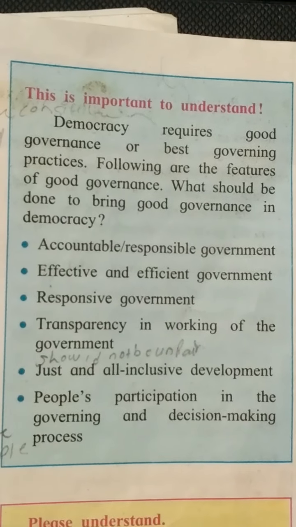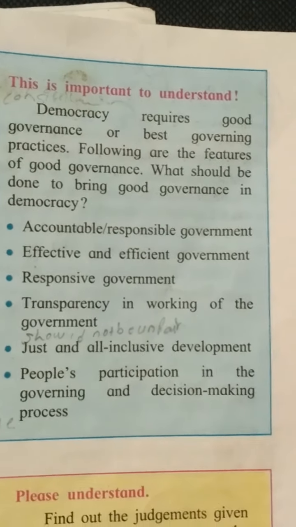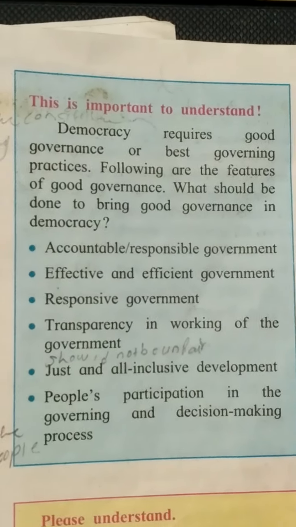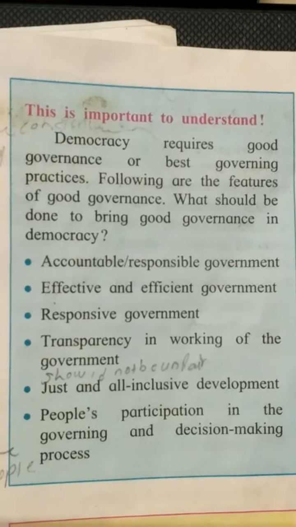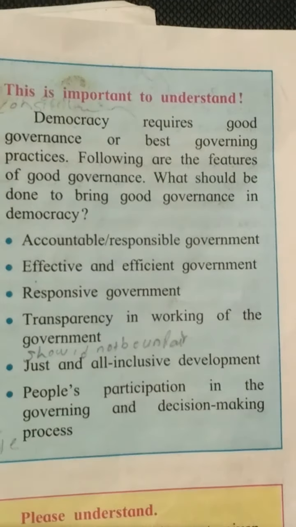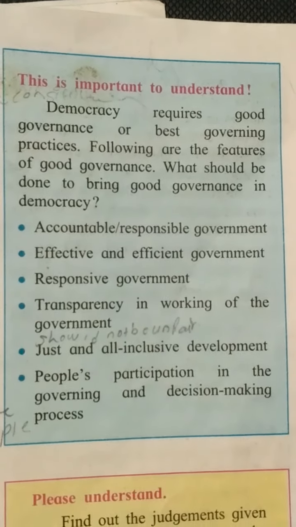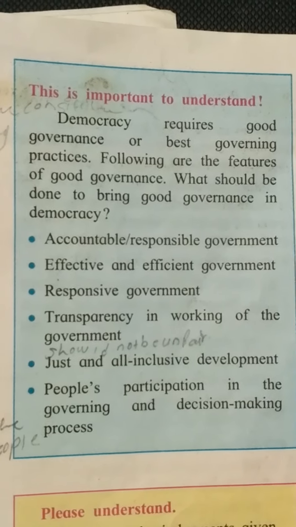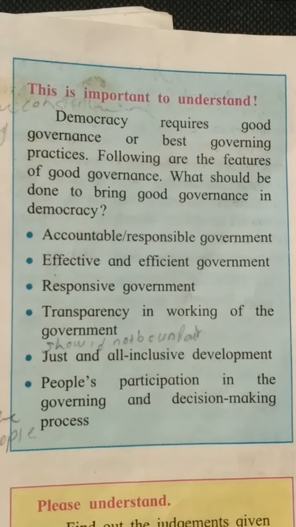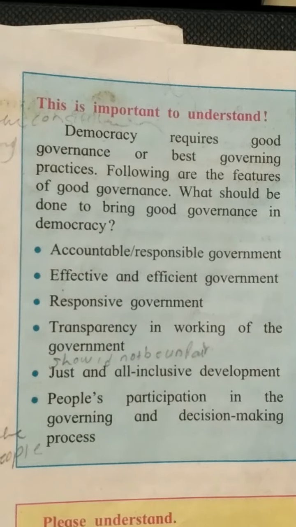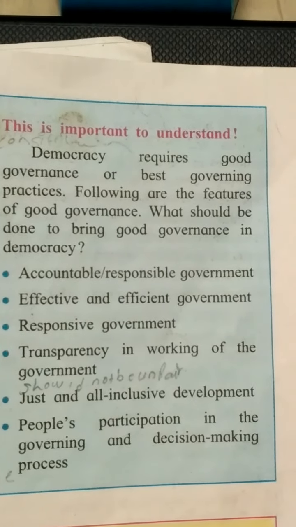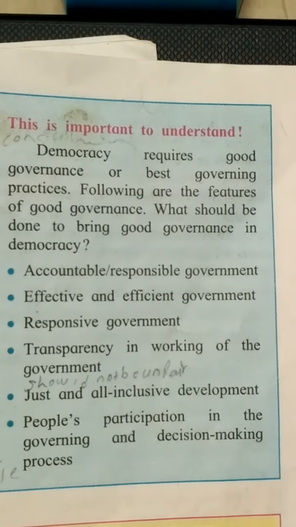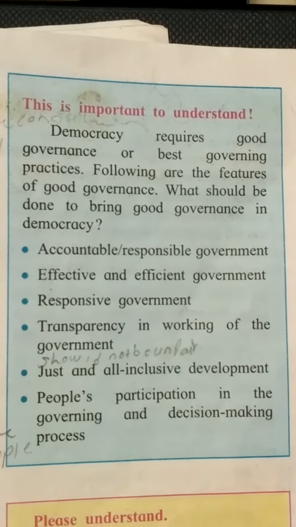And that's why I could say that accountability, effective and efficient government, responsive government, transparency in the working of the government, just and all inclusive development, and people's participation. These are the important points that good governance can take into consideration whilst governing the country.